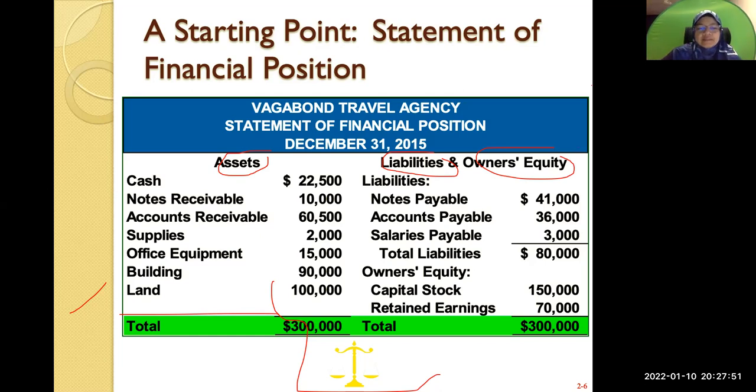Sorry, Prof. So accounts receivable and notes receivable, that's something we'll be receiving in the future, right? Yes. Oh, okay, I got it now.